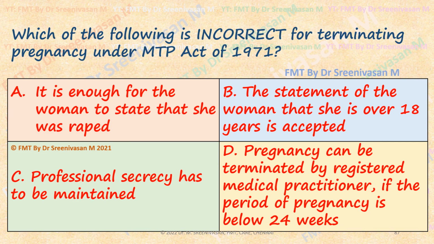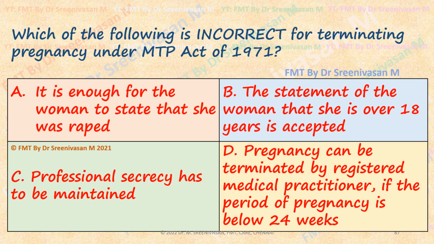Which of the following is incorrect for terminating pregnancy? It is enough for the woman to state that she was raped. If the woman says she is above 18 years, it has to be accepted. The doctor need not ask for a police complaint. First she has to lodge one, then only MTP can be done. The doctor should not insist on a police complaint or proof of her age of 18 years either. Professional secrecy has to be maintained.